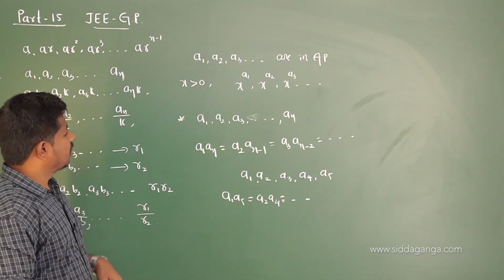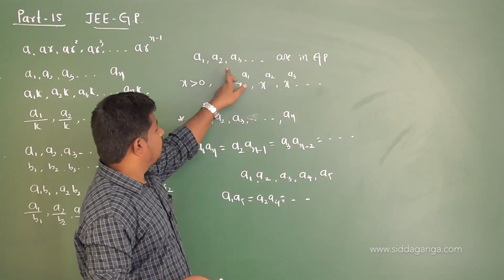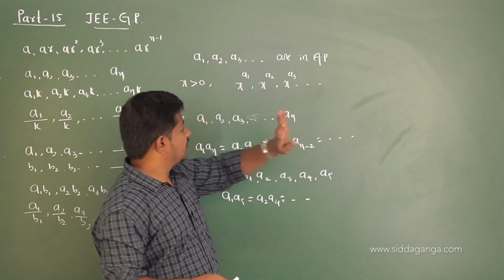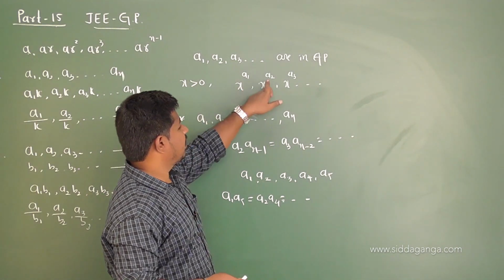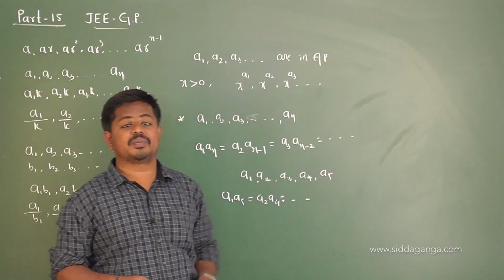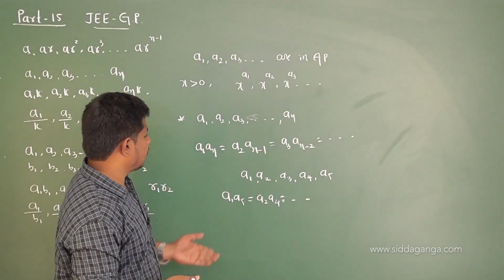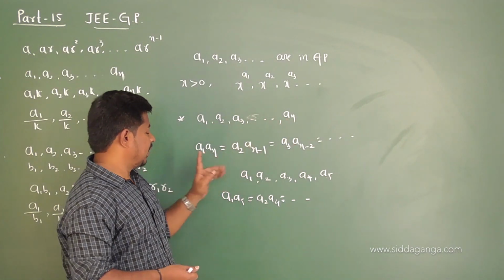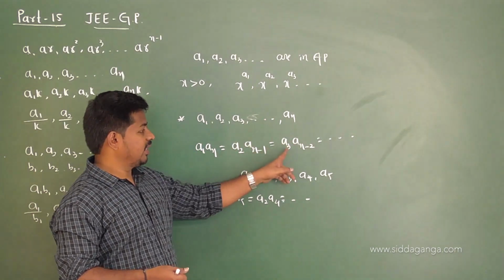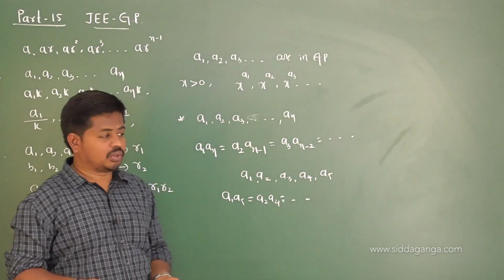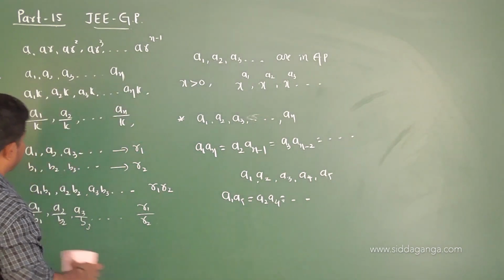It's an important result. Now, another thing is, if the terms A1, A2, A3, and so on are in AP, then for positive number x greater than 0, x power of A1, x power of A2, x power of A3 form a geometric progression. It's an important result. And for any geometric progression containing n elements, it is true that A1 into An, A2 into An minus 1, A3 into An minus 2, and so on. And next one is,